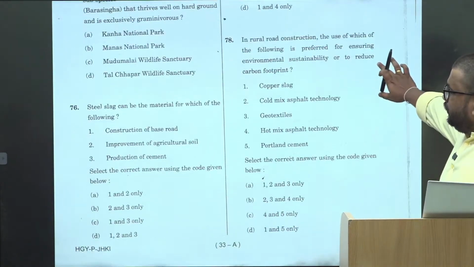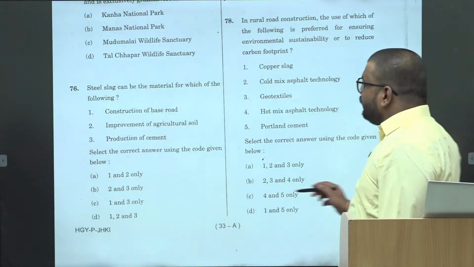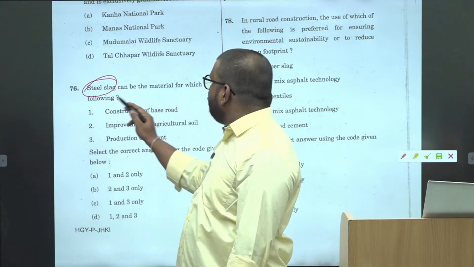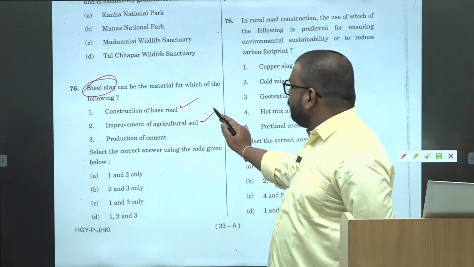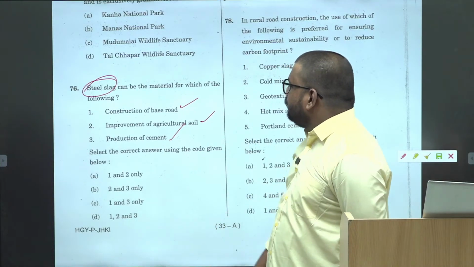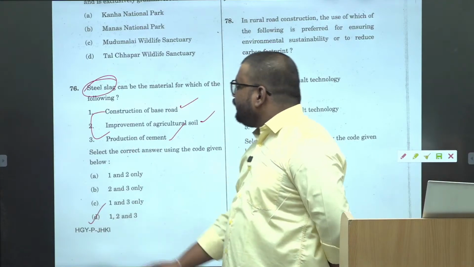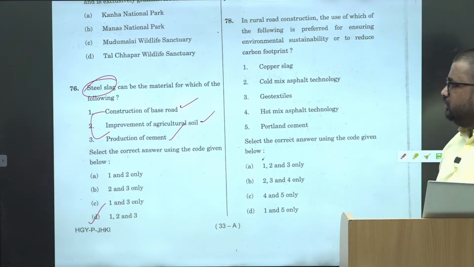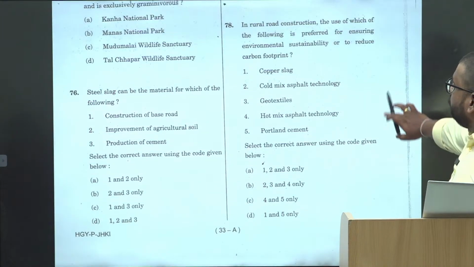ठीक है. Then steel slag, again application based question. Steel slag can be material for which of the following? Again construction of road, improvement of soil, production of cement. Again road construction के लिए कर रहे हो, cement के लिए भी करोगे. Application based question. Again we give the benefit of doubt and we go with all of the above.